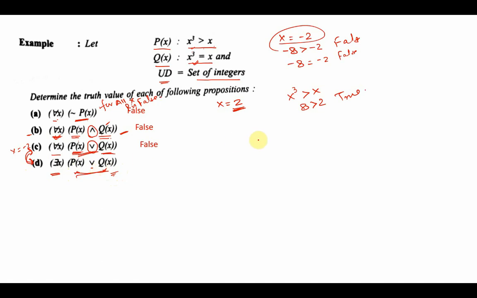So for x equal to, let us say 2, once again the same value, p(x) becomes true. q(x) is false, but as we have a disjunction over here, this entire thing becomes true. So this existential quantifier becomes true.